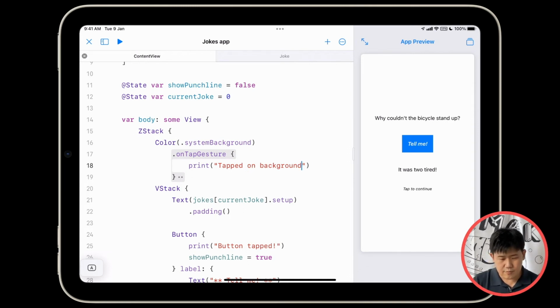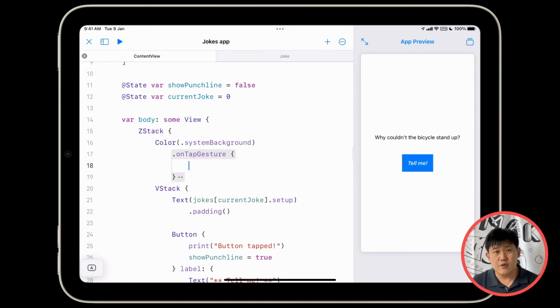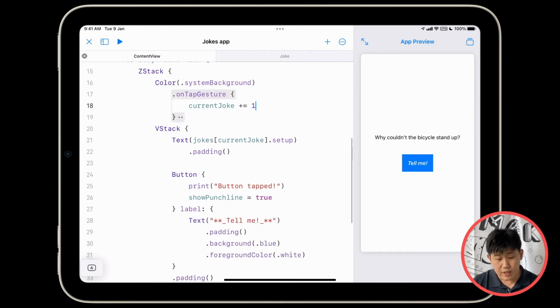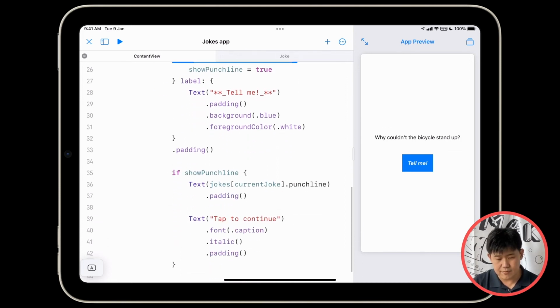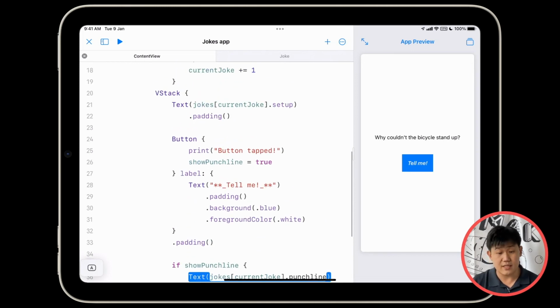Okay? So what do we want to do when you tap on the background? Well, let's just increment the current joke. Let's move on to the next joke, right? So we're going to say current joke plus equals 1. Remember this from our counter where we kept incrementing things? You're all experts at incrementing now. So when you increment the current joke, it's going to change this index of the array from 0 to 1. And what that does is it tells these pieces of text, the setup and the punchline, to update themselves.